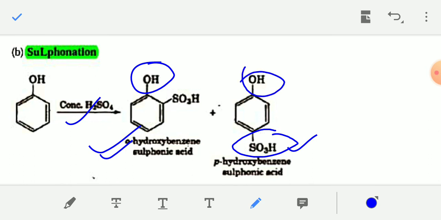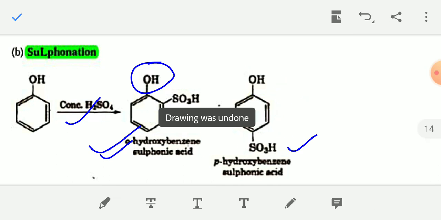If SO3H group is present in benzene ring, then it is known as benzene sulfonic acid.